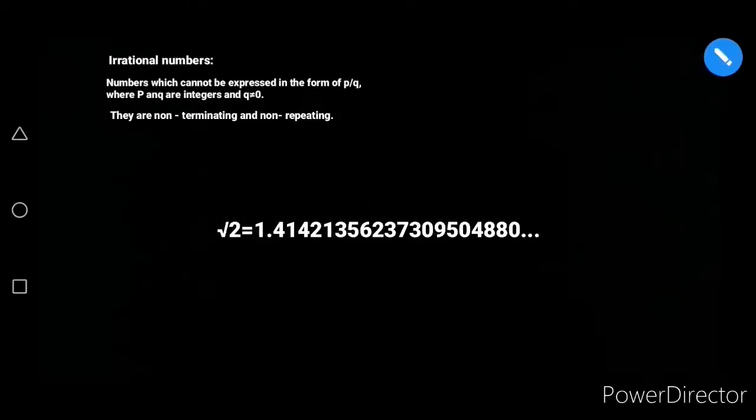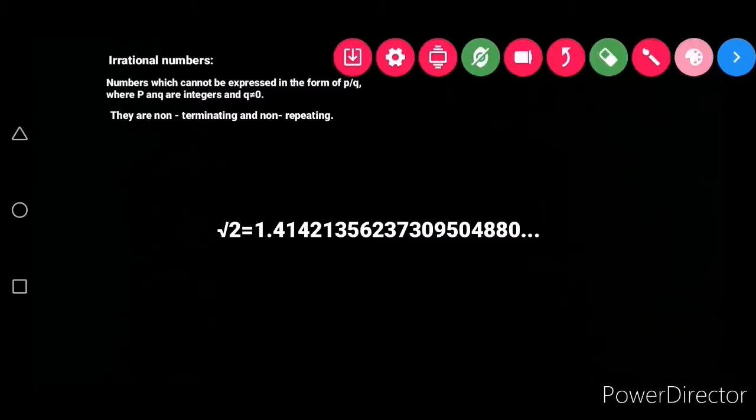Irrational numbers. Numbers which cannot be expressed in the form of p by q, where p and q are integers and q is not equal to 0. They are non-terminating and non-repeating. So what does that mean? Non-terminating and non-repeating.